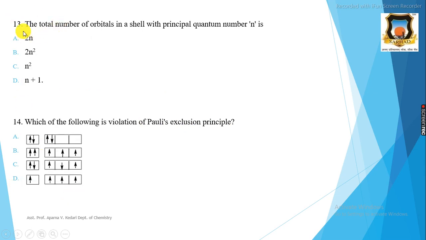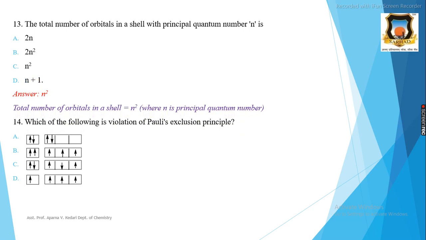Then the 13th question: the total number of orbitals in a shell with principal quantum number n is 2n square, n plus 1, and the correct answer is n square, because the total number of orbitals in a shell is given by n square, and this n is the principal quantum number.